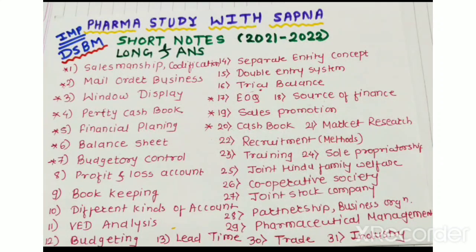Today we will see a very important point from the exam point of view in the DSBM syllabus. DSBM is mainly divided into two parts, that is commerce and accounting. In accounting only 16 marks of questions are asked, as numerical problems are given, and in commerce 64 marks of questions are asked mainly. So in detail we will see the different types of questions asked in the exam,